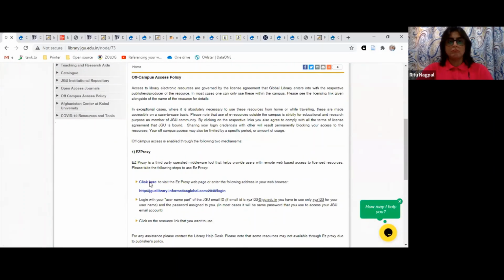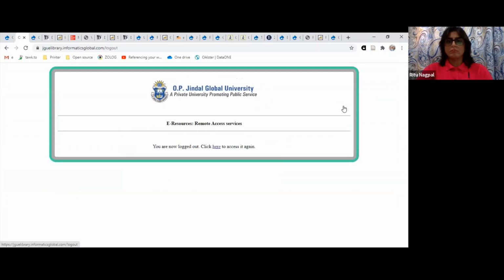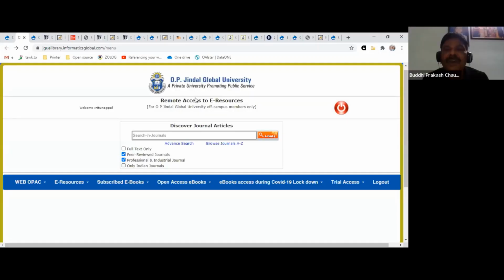So you have to access all the online resources remotely. In the usual course, when the campus is open and you are on the campus, you don't require any login. They are all available without any login ID. Okay, so that is the difference.